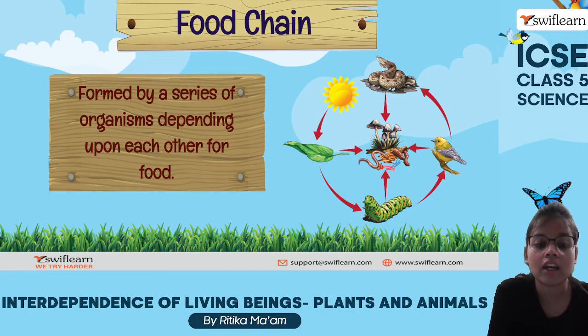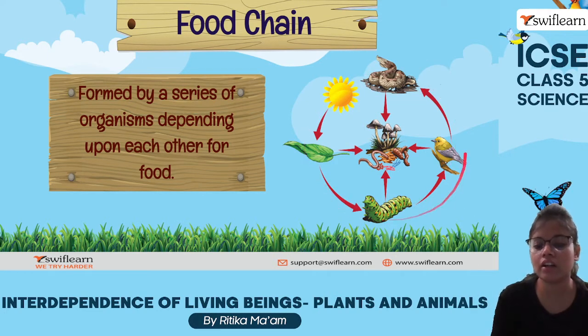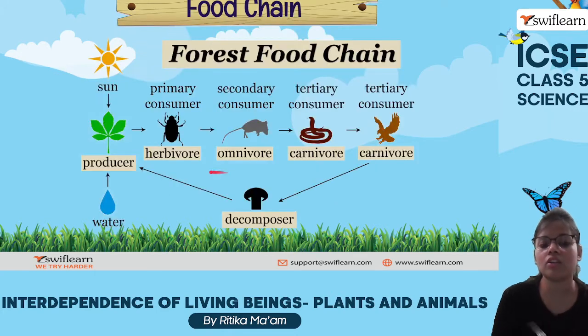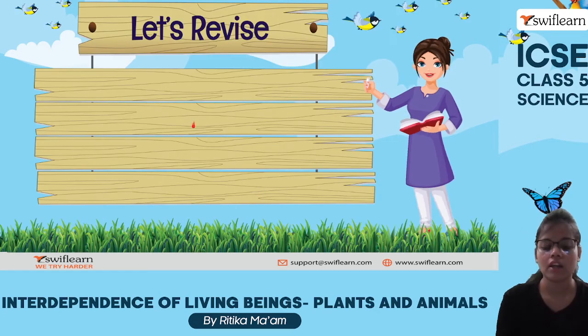Now let us study about food chain. Chain is what? A continuous kind of thing. Okay, so food chain here is a continuous thing, you can see it here. It is formed by a series of organisms which are depending upon each other for food. So here we have various categories: producer, consumer, which have primary, secondary, tertiary, in which we have herbivore, omnivore, carnivores, and then we have decomposers. So let us study about each of them.